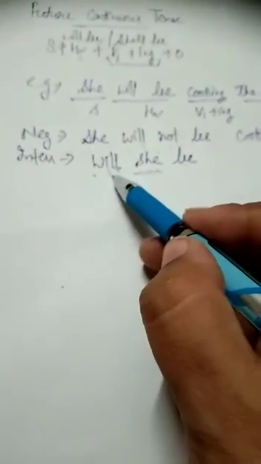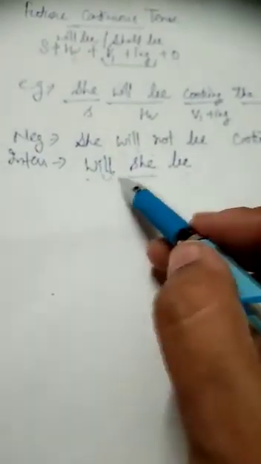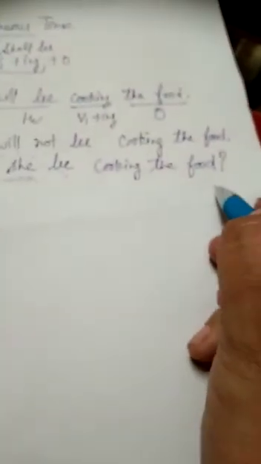Like in negative we have separated them, we wrote not between, and here in interrogative we will use the subject between will and be. Will she be cooking the food? And at last we will use the sign of interrogation, it means a question mark.